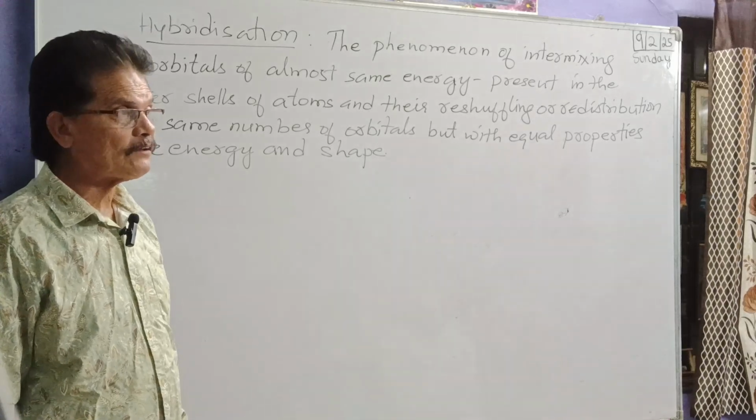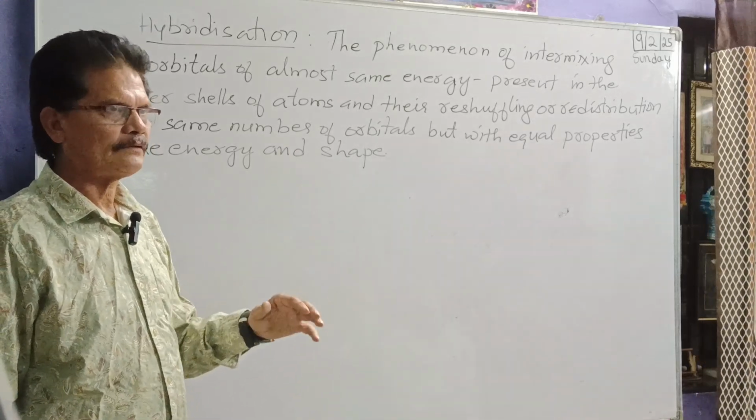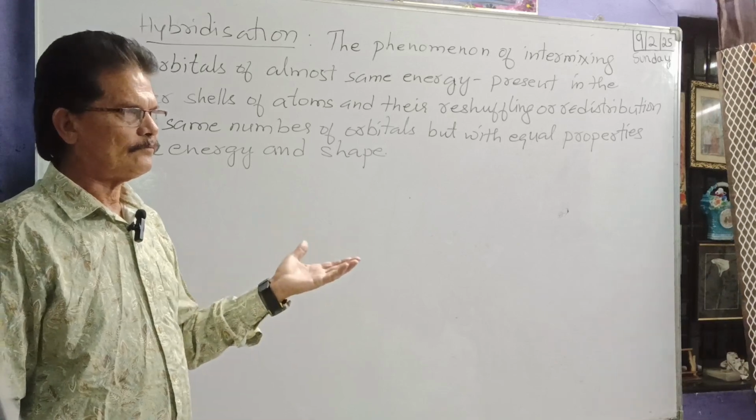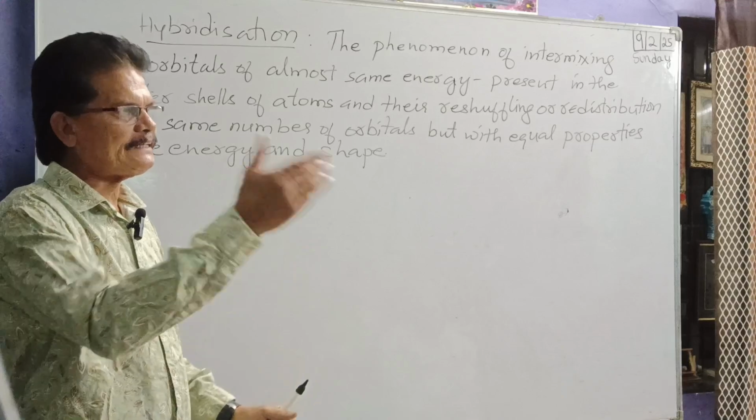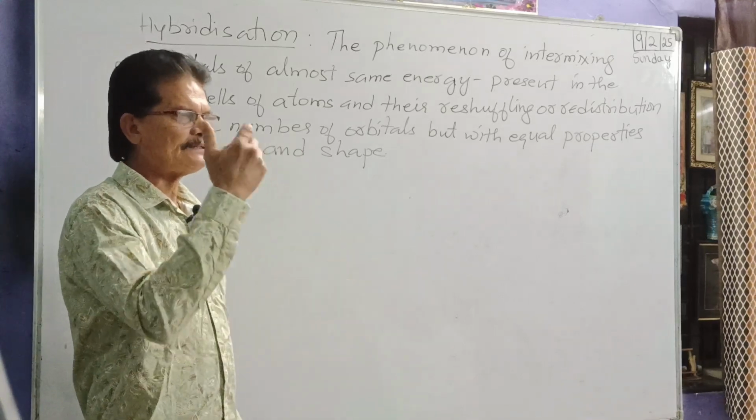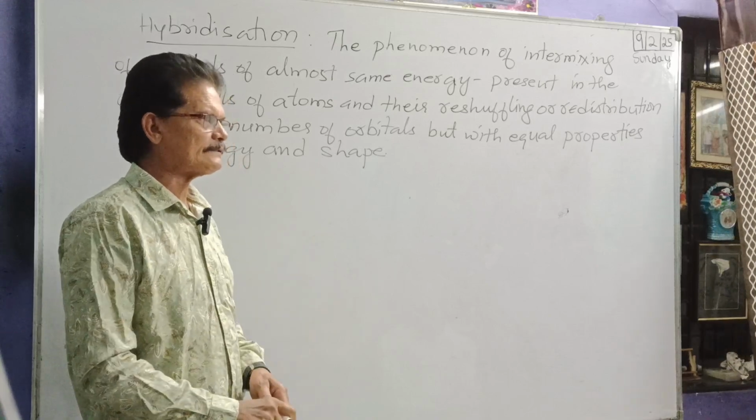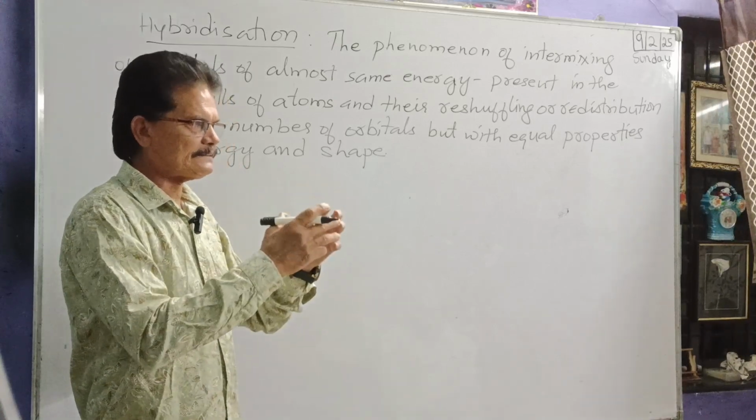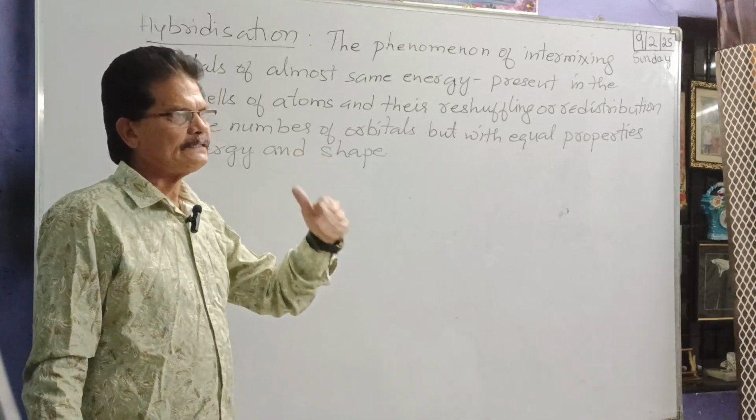Okay. Which orbitals? S, P, D, F. One with its own self or one with the other. S with S or S with P. S will overlap with S or S will overlap with P. Okay, that I mean to say intermix. They will intermix with each other. The orbitals will intermix with each other.